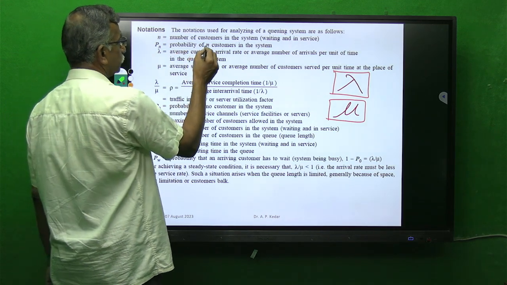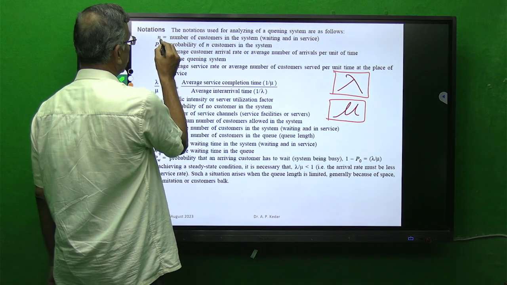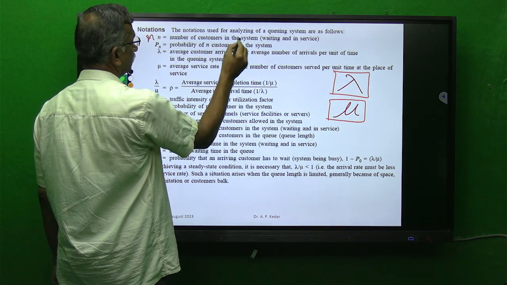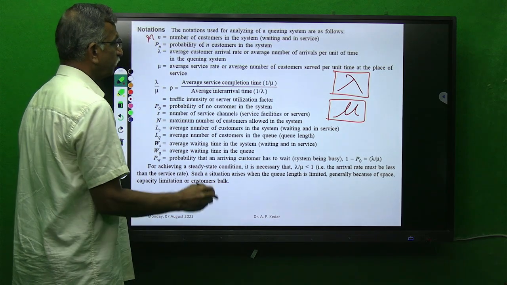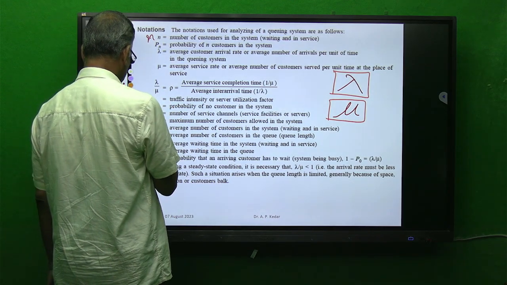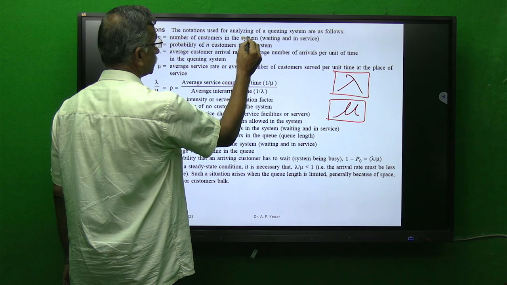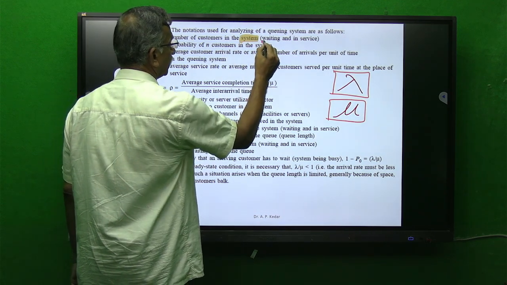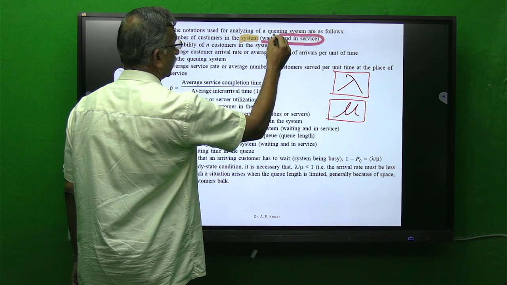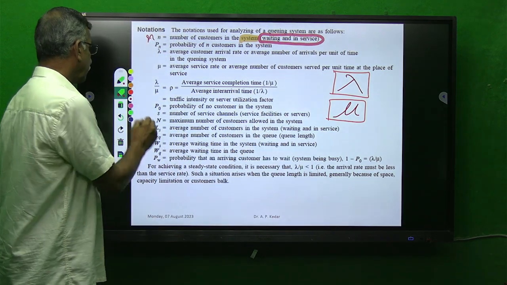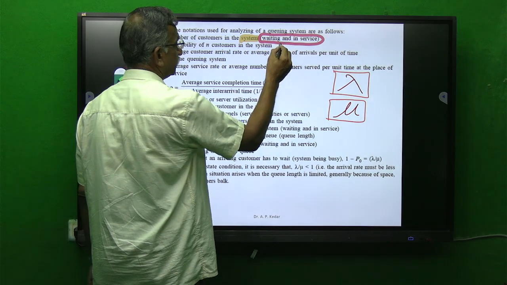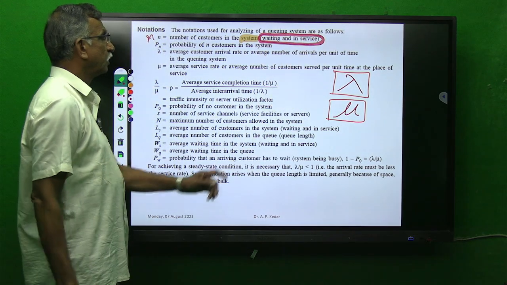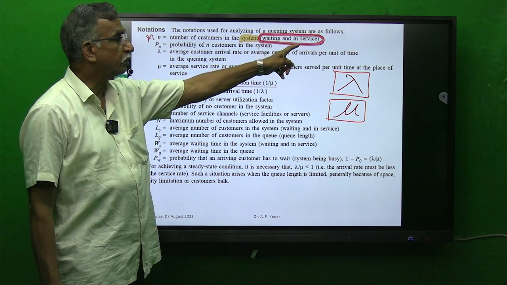So the first notation used in the queuing system is n. This is n, the number of customers in the system. Now focus your attention: when we say system, it always means the customers waiting in the waiting line and the customer in service. Very important. System means customers in waiting and the one being served.